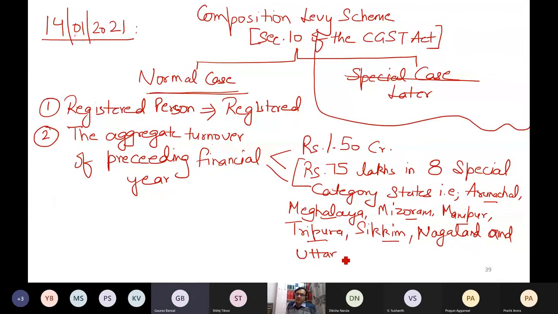Uttarakhand. These are the states. In these 8 states, if there is any businessman, and if the turnover in the last financial year did not exceed 75 lakh, then this year that person can avail the composition levy scheme if he or she is willing. Other than these 8 states, anywhere in India, the limit is 1.50 crore rupees. This is the point.